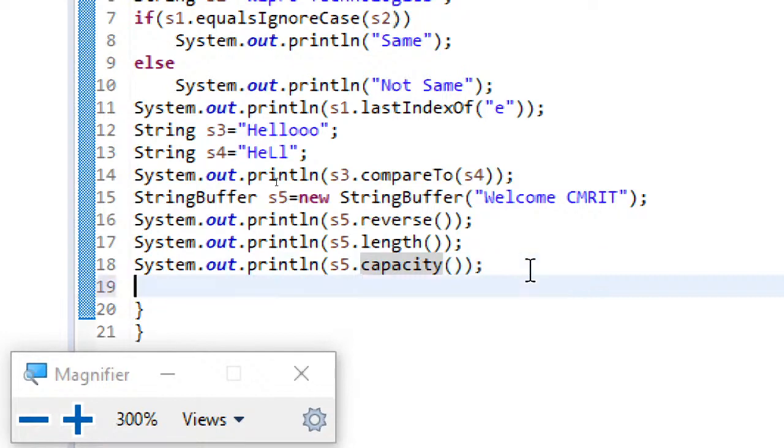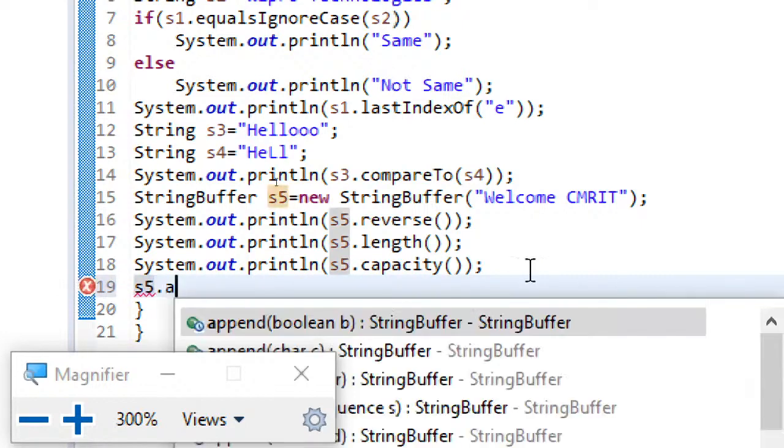And next, what you can also add is, suppose I write s5.append, there is an append method.